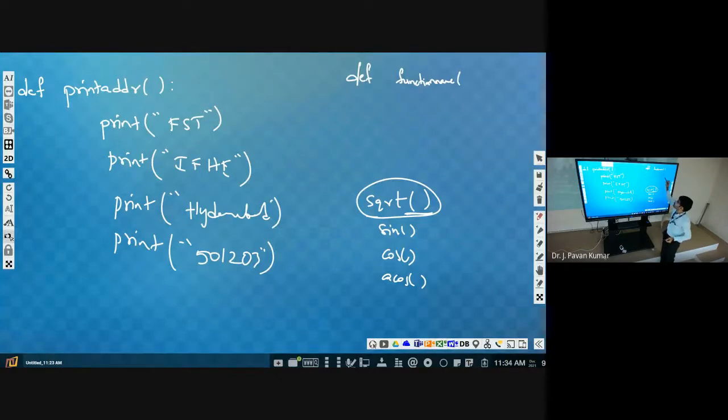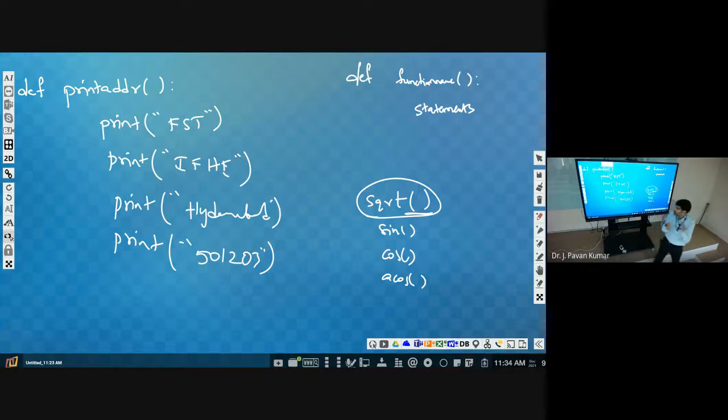Then we must use parenthesis, then a colon, then statements. How many statements can we have? Any number. This is the syntax and this is the example.